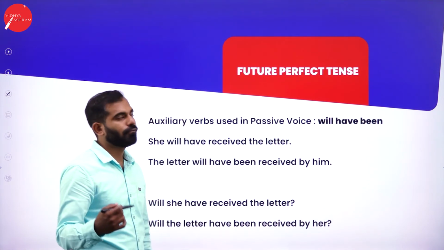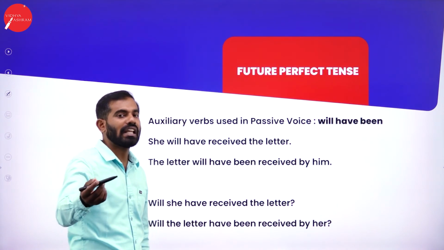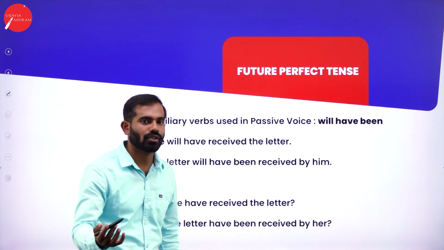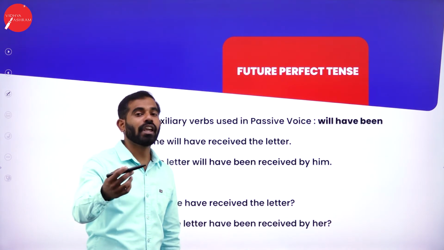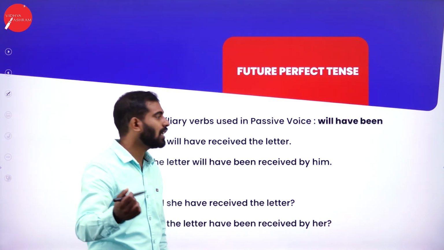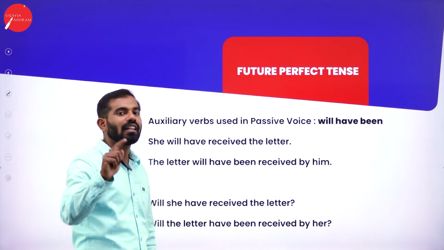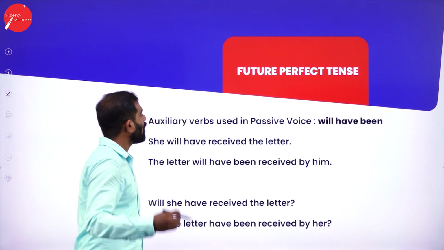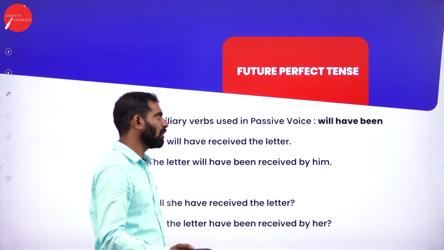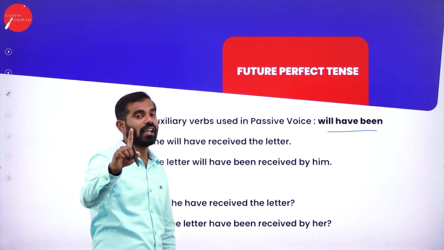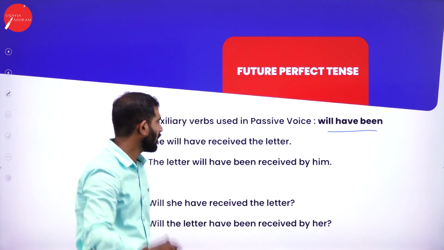How about future perfect tense? Now you might be wondering, where did future continuous tense vanish? You cannot change future continuous tense and three more tenses. Let me tell you in the next slide. Auxiliary verbs used in passive voice will be will have been. We are talking about future perfect. We are not talking about future continuous tense.